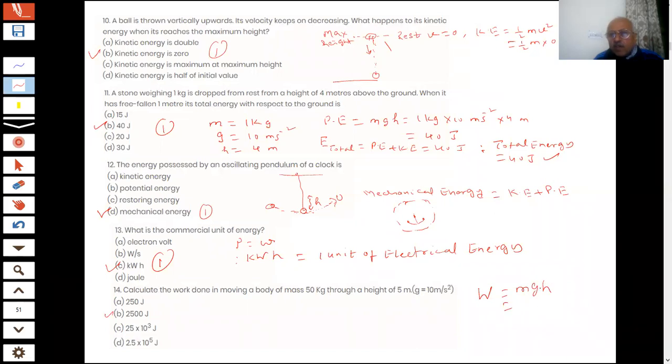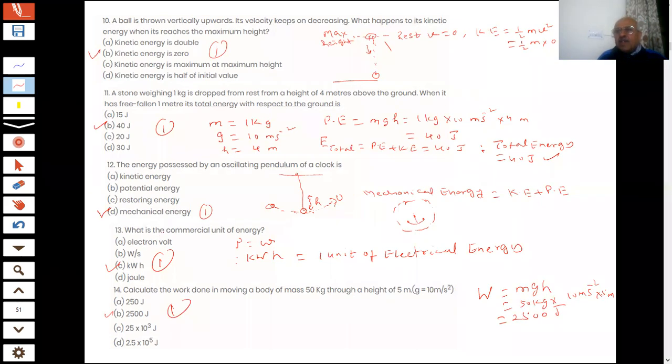You have 50 kg, 10 meter per second squared, and 5 meter. So how much you get? 2500 joules is the correct answer given by Vidhi. Okay, you get one full mark for that.